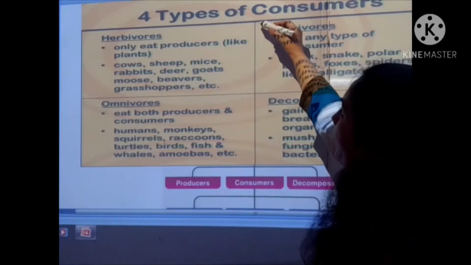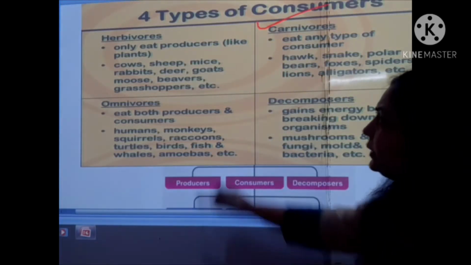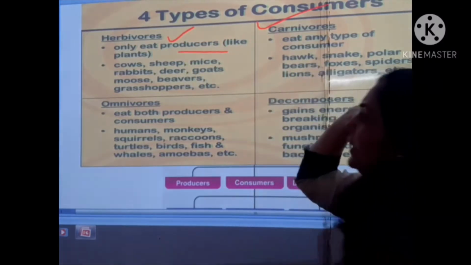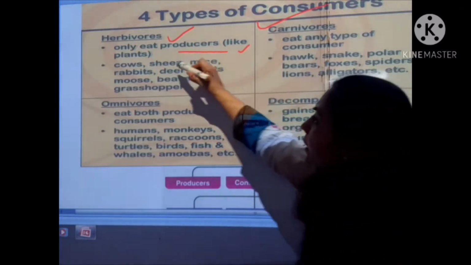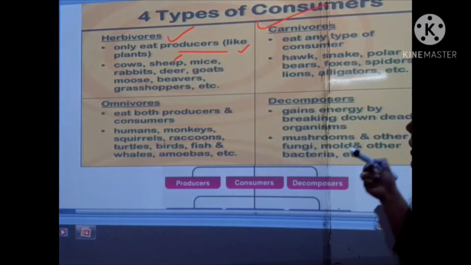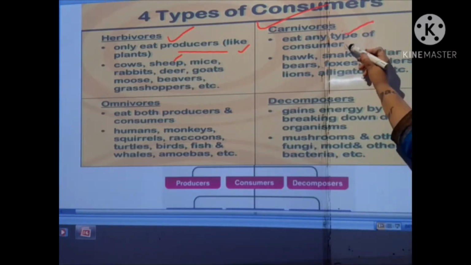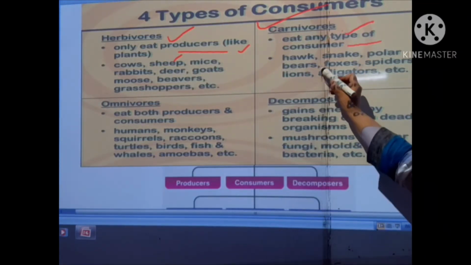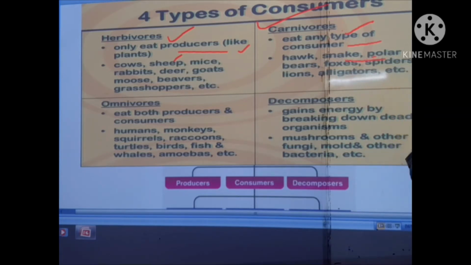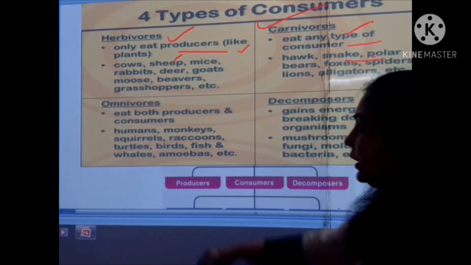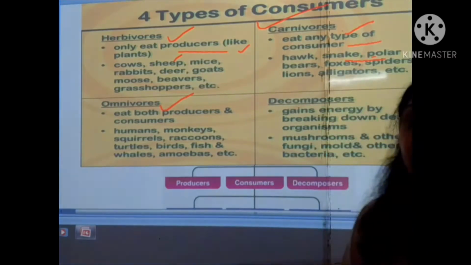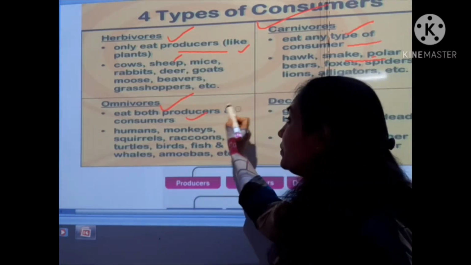Friends, you are looking here at four types of consumers. The herbivores eat only the producers, the plants, like cows, sheep, etc. The carnivores eat only other consumers, like hawks, snakes, polar bears, etc., as we know very well. And omnivores eat both plants and consumers.